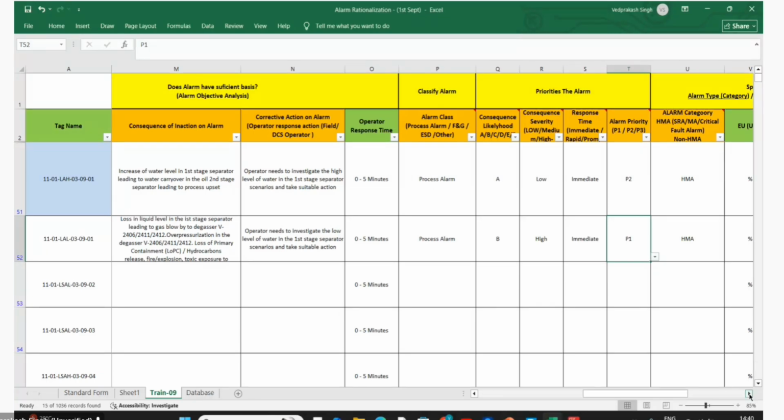So guys, anyway, let us keep this as P1, but we have to see how we can ensure that P1 is around 5%. Because if P1 is more than 5%, that means our alarm installation is to be revisited. As far as the operator is concerned, I am 100% sure there is hardly any problem for him to take it as P1 or P2, because anyhow he will take the same action whether it is P1 or P2.